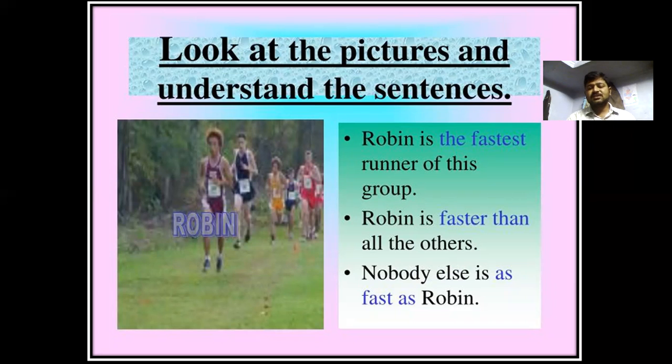Robin is the fastest runner of this group. Robin is faster than all others. It's a superlative, faster than. That means the first one is a superlative degree. The second one is a comparative degree, faster than. And nobody else is as fast as Robin. It's a positive degree. Nobody else is as fast as Robin.